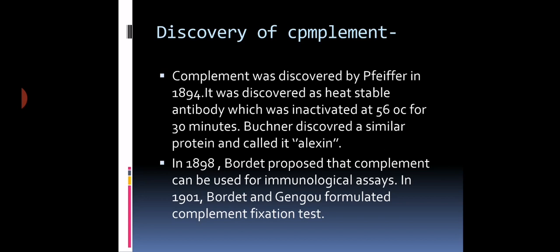So if sheep RBCs remain as they are, it is considered that complement has been fixed by the antigen-antibody complex. It means that antibodies are present. This is the positive test. If there is no lysis of sheep RBCs, it is a positive test. If there is lysis of sheep RBCs, it is a negative test, which means complement is not fixed and antibodies are not present. This is the complement fixation test.